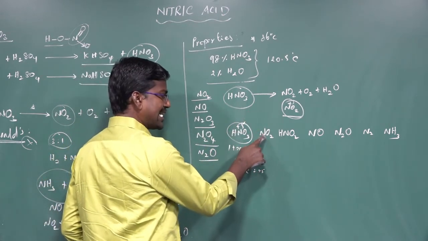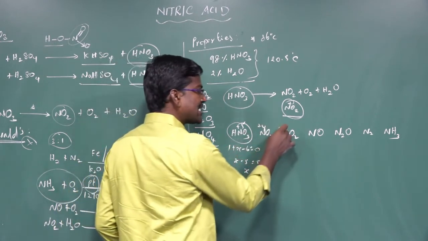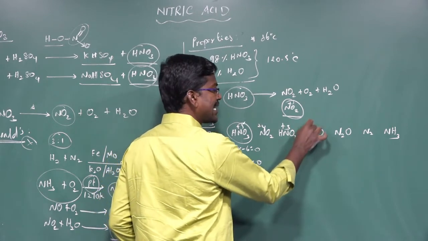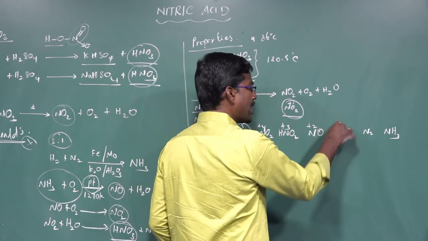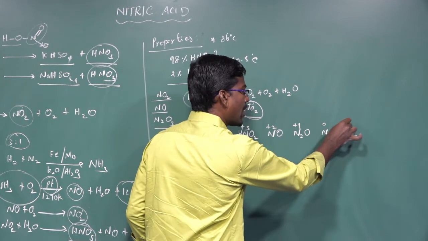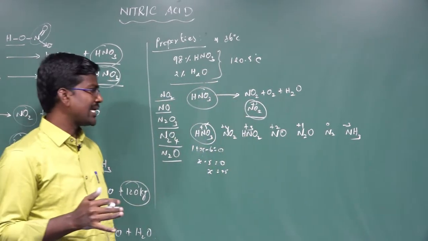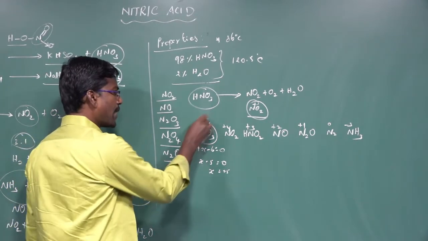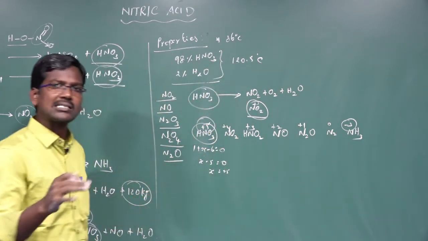The oxidation state of nitrogen in nitrogen dioxide is +4, in nitrous acid +3, in nitric oxide +2, in nitrous oxide +1, in nitrogen gas 0, and in ammonia -3. So the oxidation state of nitrogen can change from +5 to -3, which is why nitric acid is an oxidizing agent.